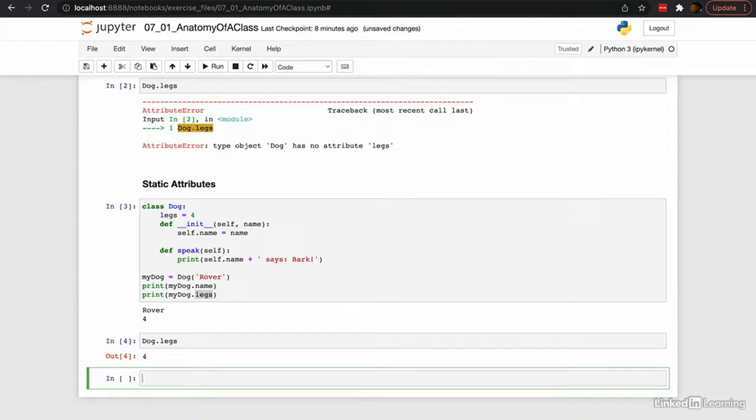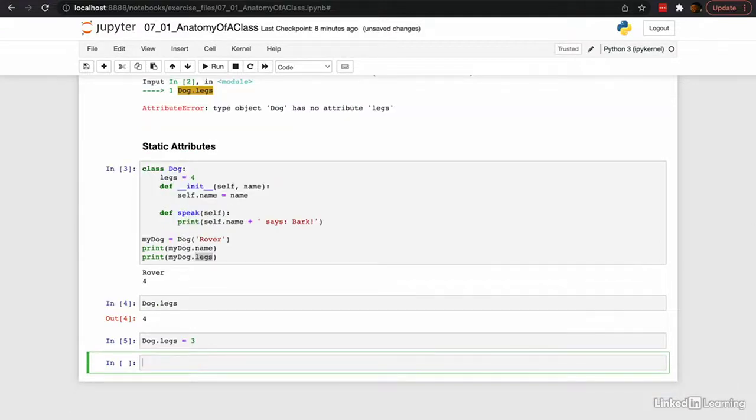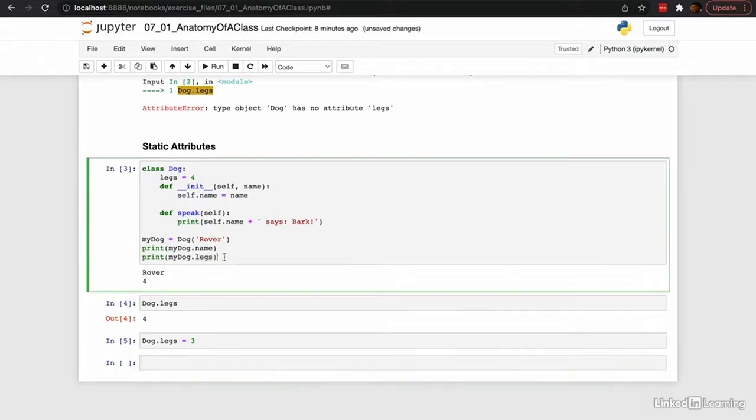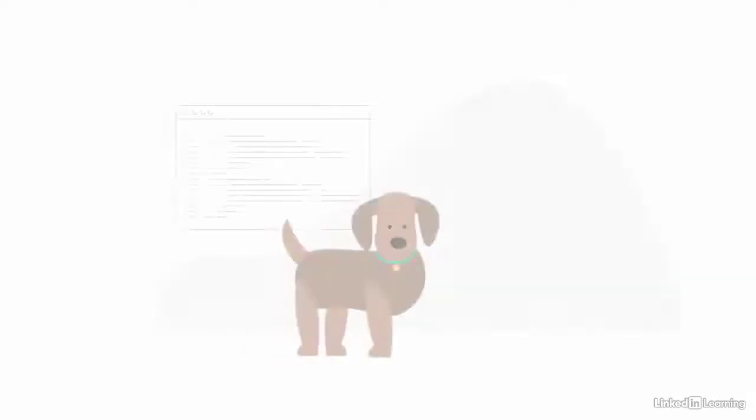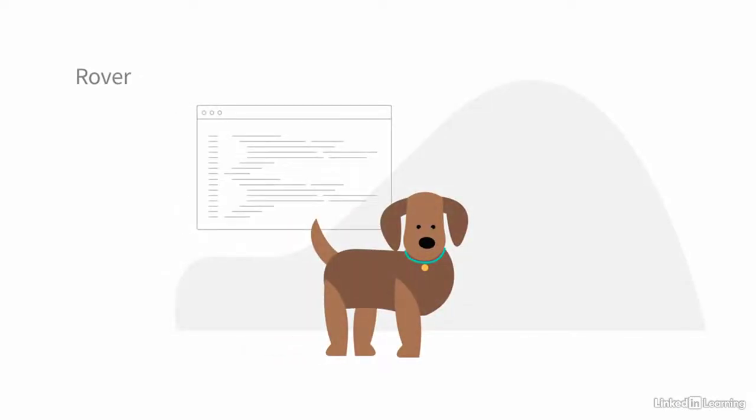Programmers call these static attributes or static variables, in the sense that they're unchanging with each instance. They're not dynamic, they're static. Traditionally, static variables are used to hold constants in fundamental business logic and that sort of thing. But be careful, because just like any variable, you can reset it on the class. You can set the value of legs to something else. Now, if we make a new dog, Rover is one of those adorable little 3-legged doggies.